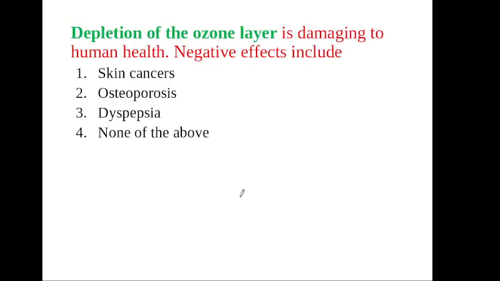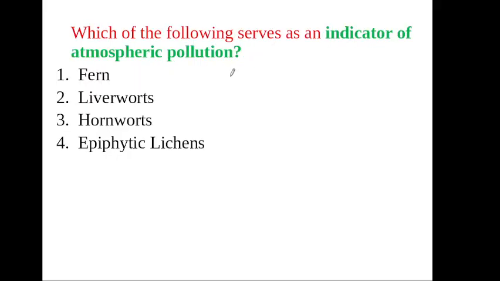Next question: depletion of ozone layer is damaging to human health. Negative effects include skin cancer. This question is already discussed in this video. And which of the following serves as an indicator of atmospheric pollution? Atmospheric pollution indicators are lichens.